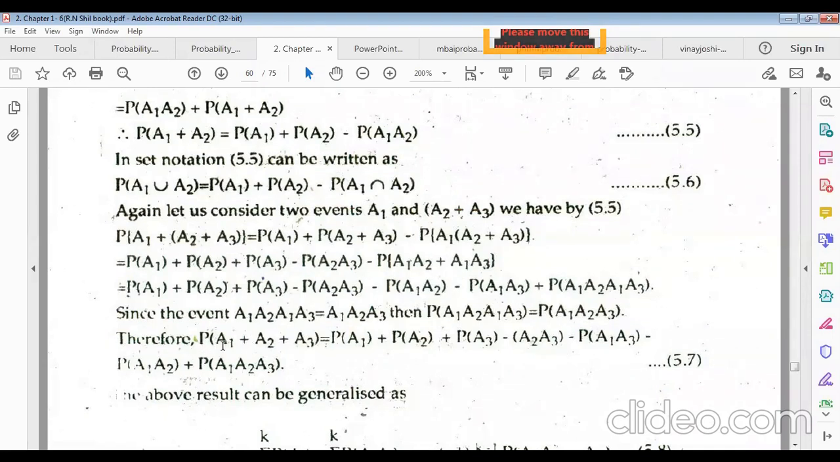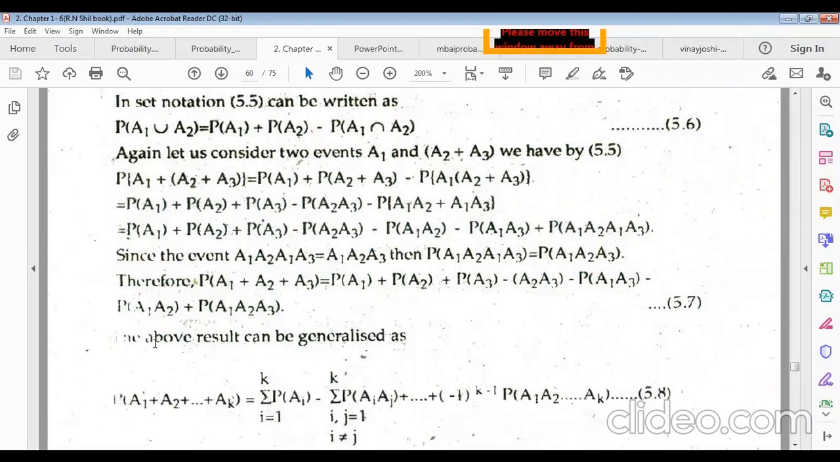So therefore the probability of all three events happening equals the probability of A1 plus the probability of A2 plus the probability of A3, minus the probability of A2 A3 happening altogether, minus the probability of A1 A3 happening altogether, minus the probability of A1 A2 happening altogether, plus all events happening altogether. The above result can be generalized for n events. That means for three events we can write the formula for A1 A2 A3 only.